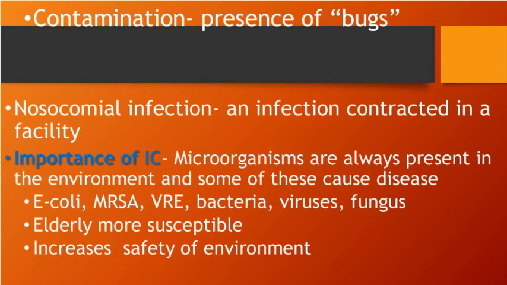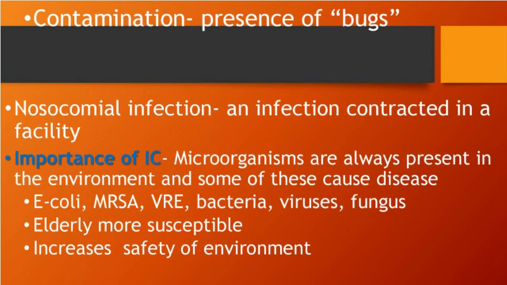All right, so the importance of infection control. Please take note. This is blue. I think blue is your final. Microorganisms are always present in the environment, and some of these cause disease: E. coli, MRSA, VRE, bacteria, viruses, funguses.